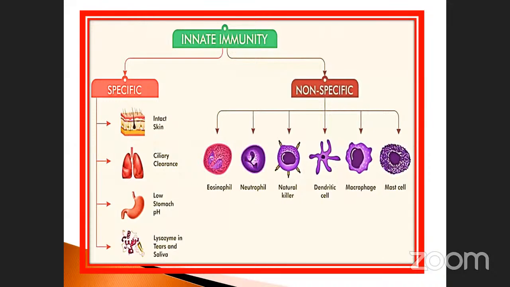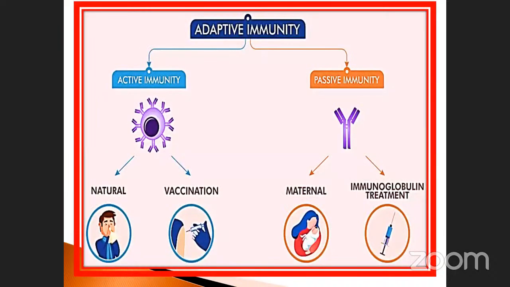Non-specific: eosinophil, neutrophil, natural killer cells, dendritic cells, macrophages, mast cells. These are all non-specific. This is called specific, and this is called non-specific. Okay, and then see, adaptive immunity, active immunity, natural and vaccination. Natural means it is already in our body, you have the mucous membrane, isn't it? Artificial means vaccination, which is nothing but giving it from an outer source.